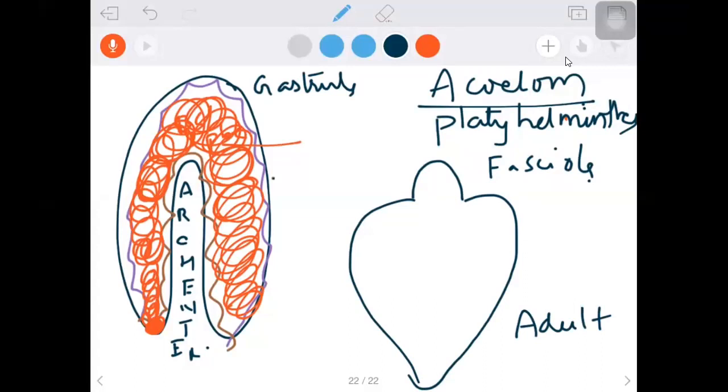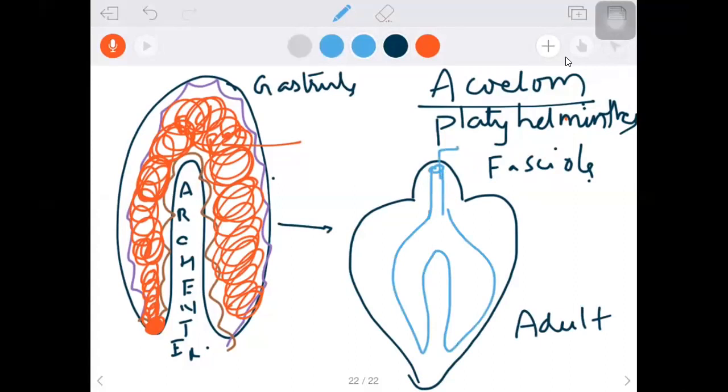So this ectoderm will form the body wall, and the endoderm forms the alimentary canal. I will draw the alimentary canal too. These animals have a sac-like gut. What is a sac-like gut? Only the mouth is present in Platyhelminthes; there is no anus, it is closed. Such a gut, alimentary canal, is called a sac-like gut. But our topic is here.